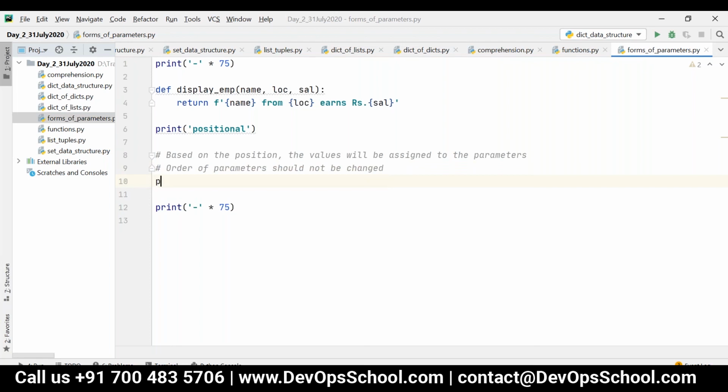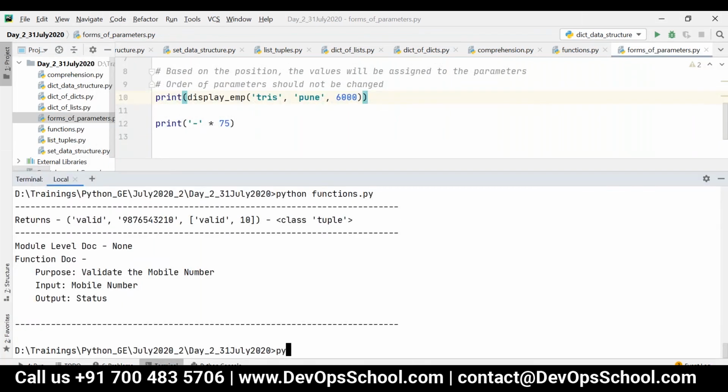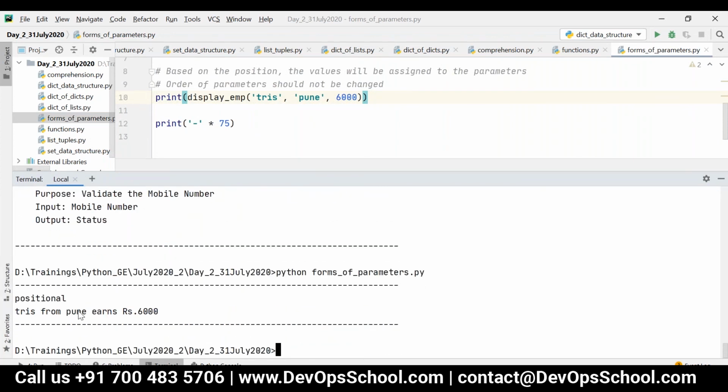So I can write print display_emp, then Chris, location Pune, and salary 6,000. Based on the position, Chris will be assigned to name, Pune to location, and 6,000 to salary. Then I'll get the output: Chris from Pune earns rupees 6,000.